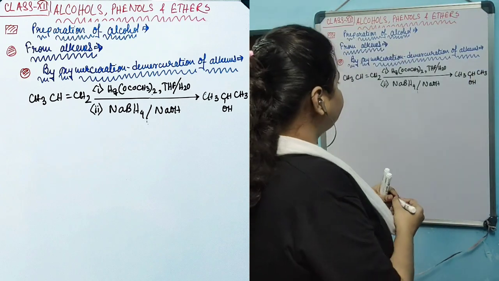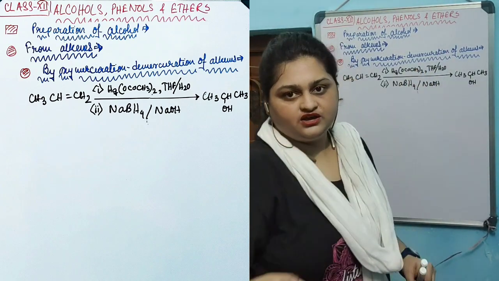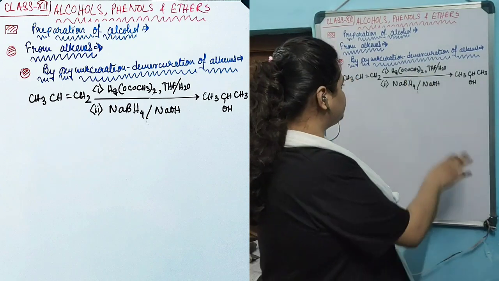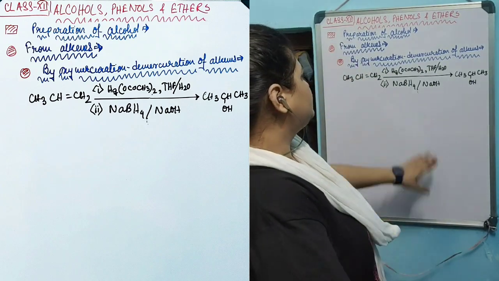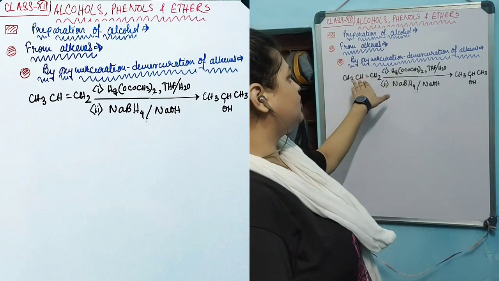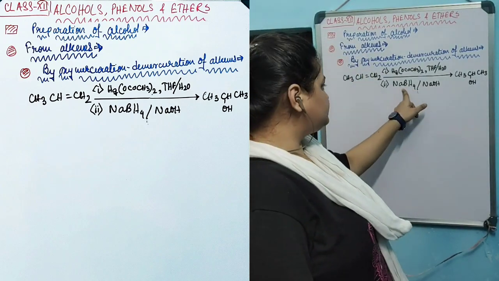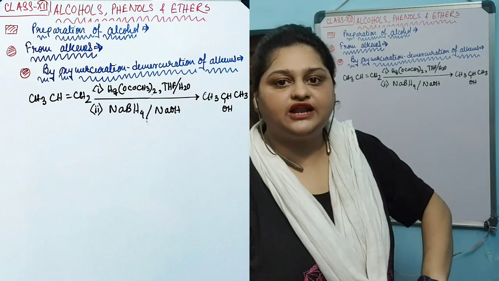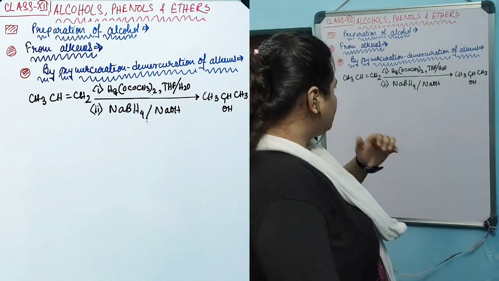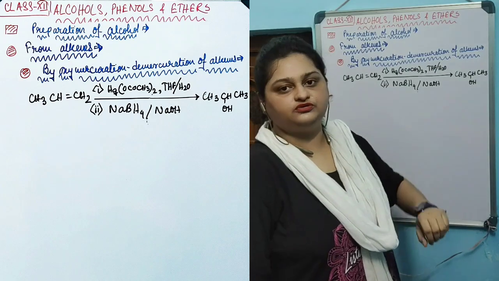Now you may say that this is a bulky reagent. Yes, it is. The mechanism of this is not included in our syllabus, so we are not going into the mechanistic study of this reaction. We just need to remember that two steps are followed. The first step is the mercuration, where the mercury salt is incorporated, and then the reduction happens in the second part. The demercuration happens via this reduction. So: oxymercuration and demercuration. By doing this, an OH group will be added to produce this alcohol.